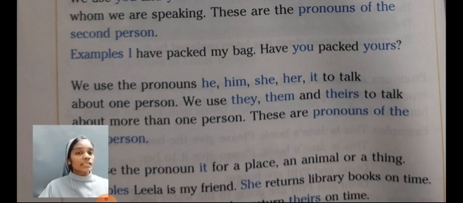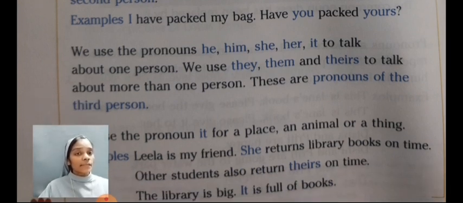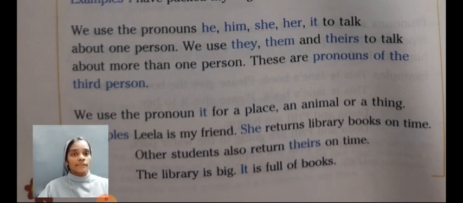We use the pronouns he, him, she, her, it to talk about one person. We use they, them and theirs to talk about more than one person. These are the pronouns of the third person. Which are the pronouns of the third person? He, him, she, her, it, they, them, theirs.